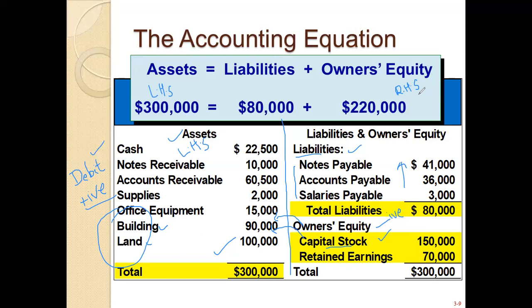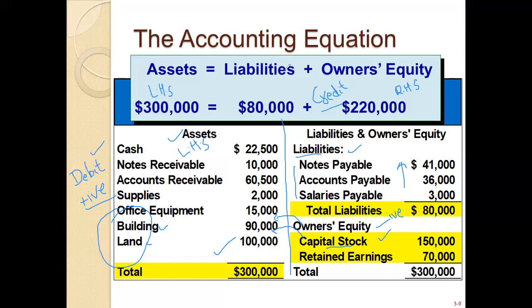So the right hand side is your liability and owner's equity, both are on the right hand side, and negative cash flow for the business. Anything that is creating a negative cash flow, we will say it is your credit side. Now I guess you will learn about the concept, and you can get a concept about debit and credit. Debit is just a positive sign for the business that basically shows an increase in your business, and credit is a negative sign of a business that will show as a negative cash flow.